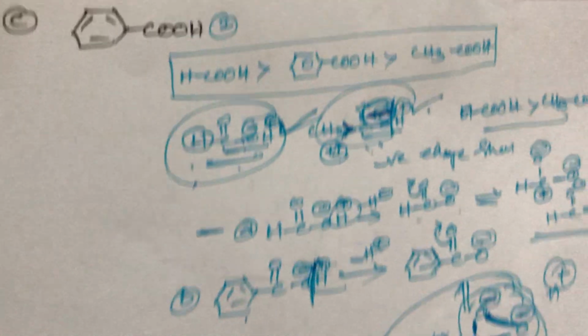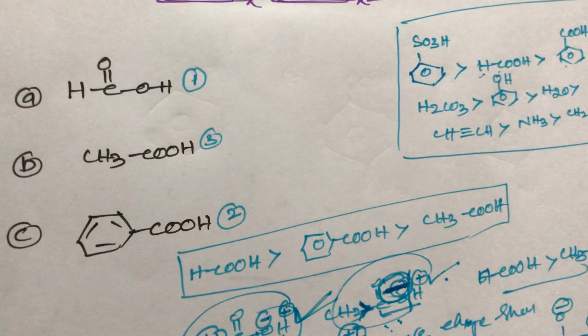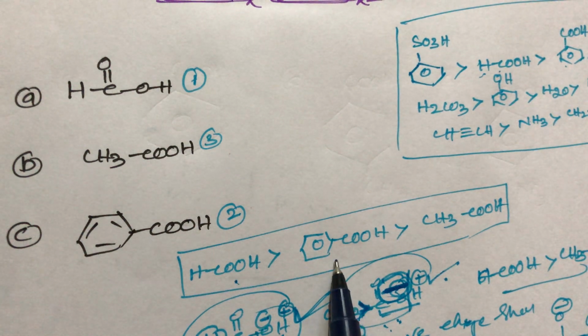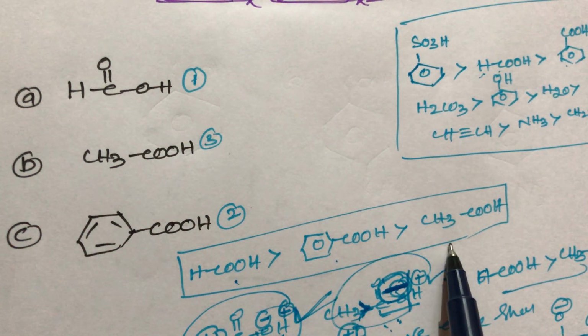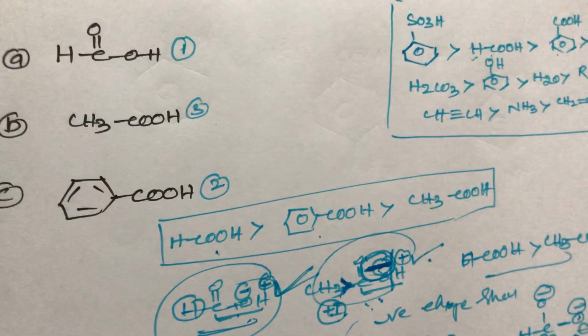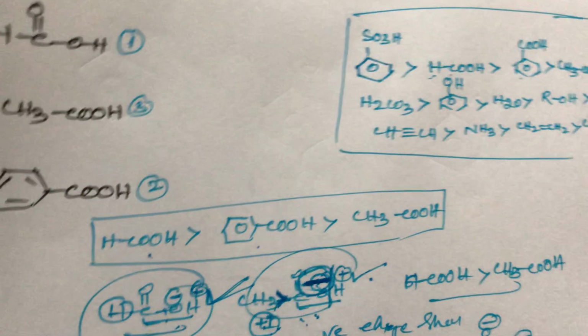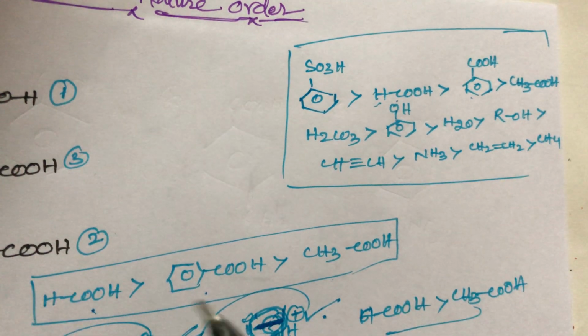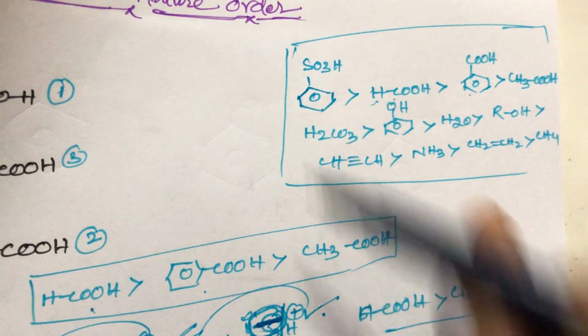So out of these three, which one is more acidic in nature? Formic acid is greater than benzoic acid, and benzoic acid is greater than acetic acid. This is a simple trick, students. If you don't need the explanation, you can just remember this order. If you remember this order, you can easily find the answer. So this is a simple trick, student.